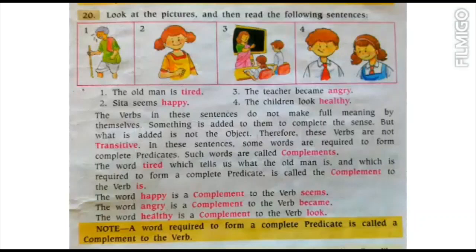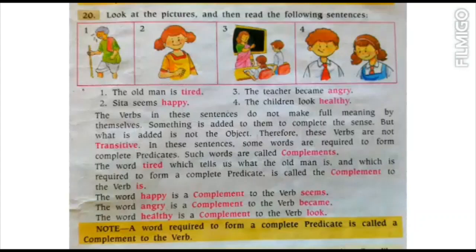In these sentences, some words are required to form a complete predicate. Such words are called complements. So we will not consider them as objects either. We will say that they are complements to these verbs. The word tired tells us what the old man is. It is required to form a complete predicate.